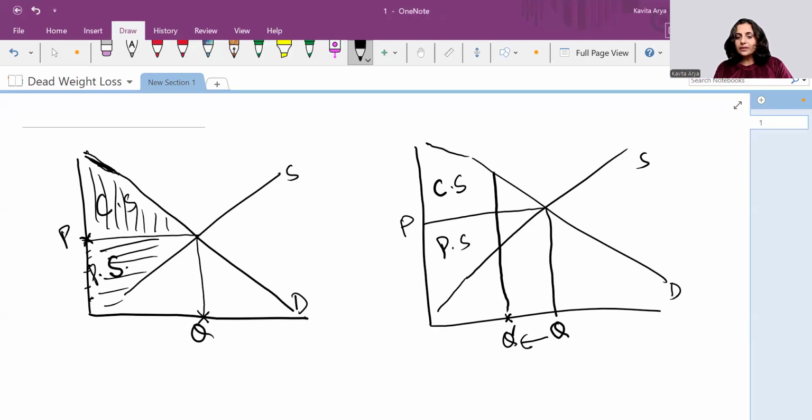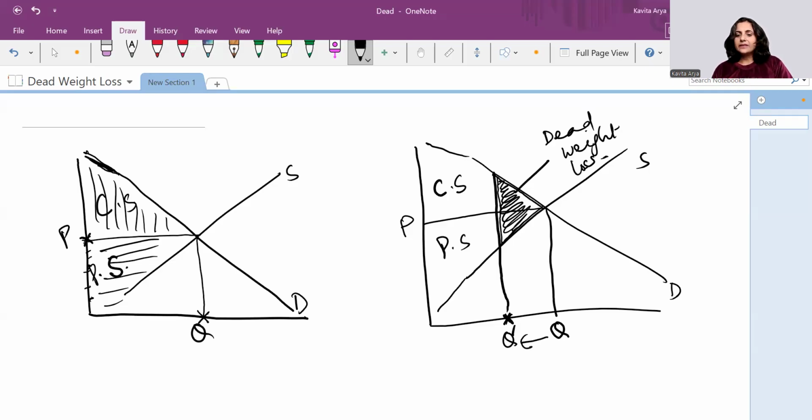But now that the quantity produced in the market is only Q dash, this much benefit which could have been reaped by the society in terms of consumer and producer surplus is yet untapped. So this triangle, which is reaped by neither the consumer nor the producer, is called dead weight loss.